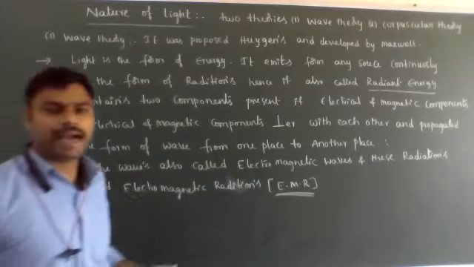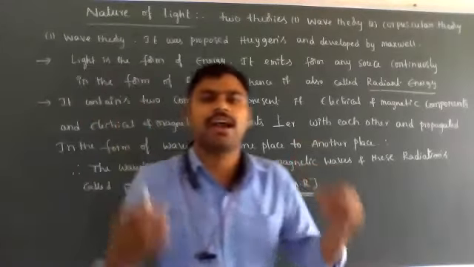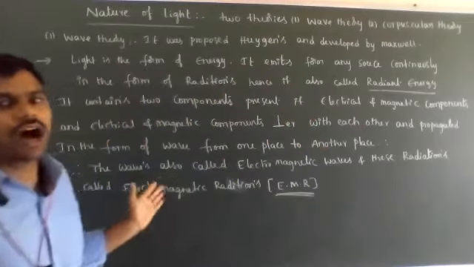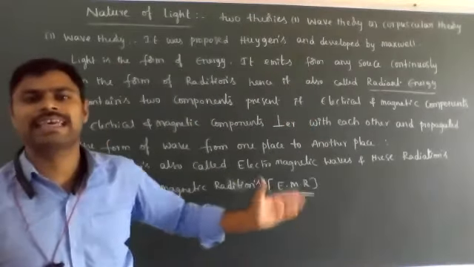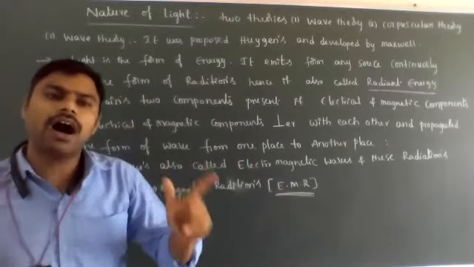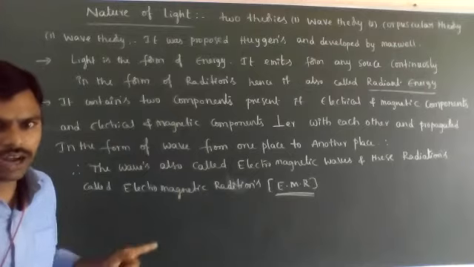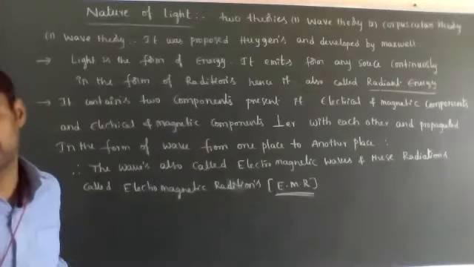Then all electromagnetic radiations have the same velocity. Different types of electromagnetic radiations are present, but all electromagnetic radiations have the same velocity. It is called light velocity, or velocity of light.